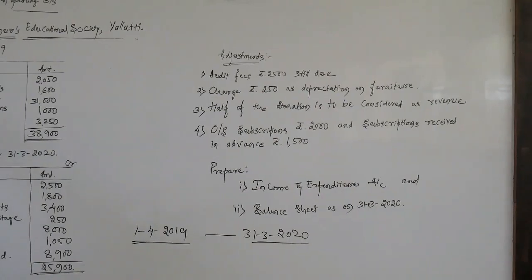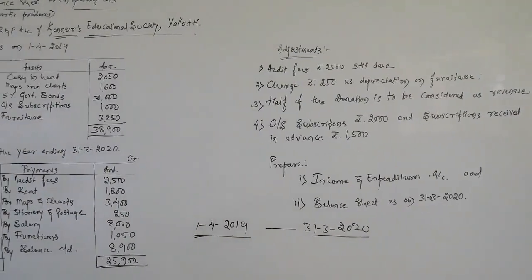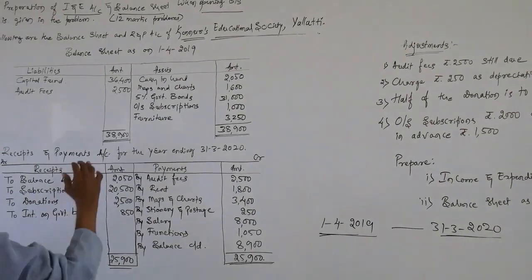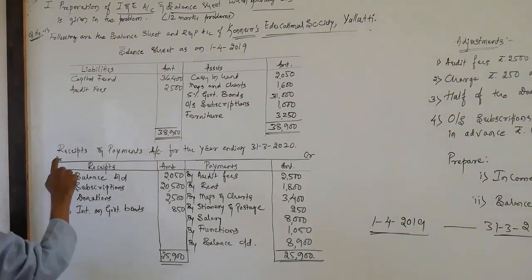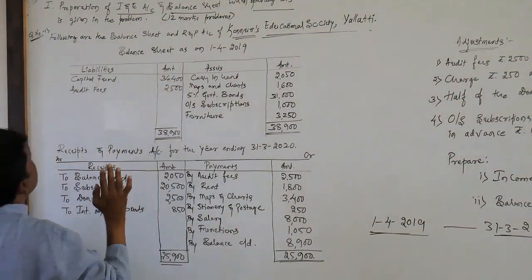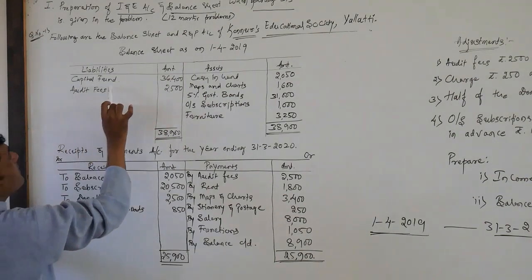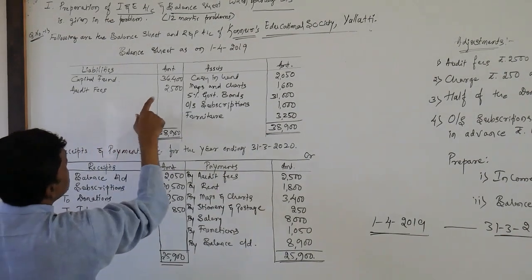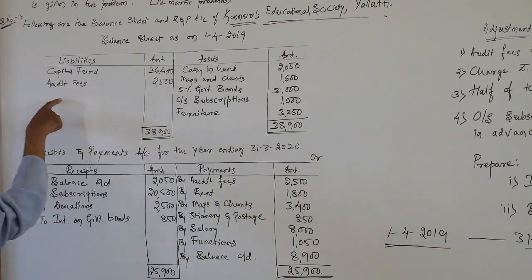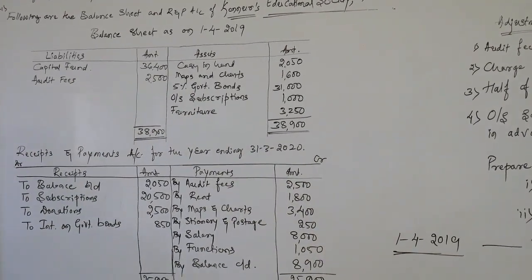Look here, this is the opening balance sheet of the current year. It does mean the closing balance sheet of the previous year. So here they have provided the opening balance sheet. Look at the liability side. They have given capital fund rupees 36,500. Next, audit fees 2,500. It means audit fees is outstanding for the last year.